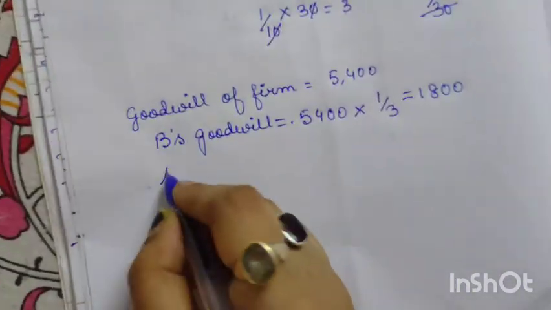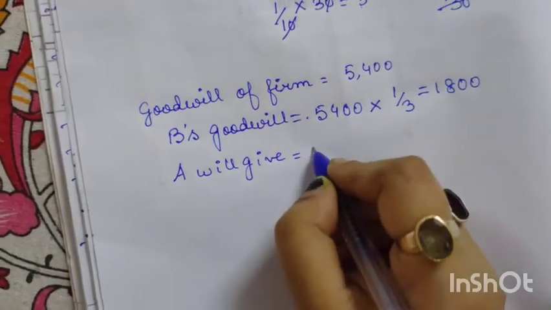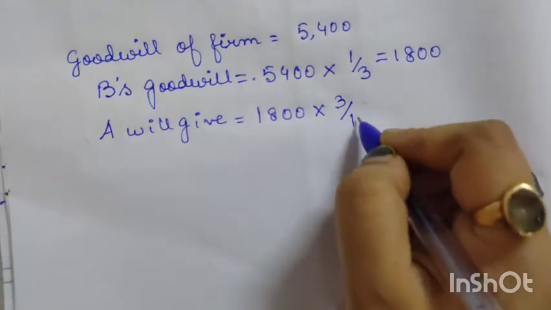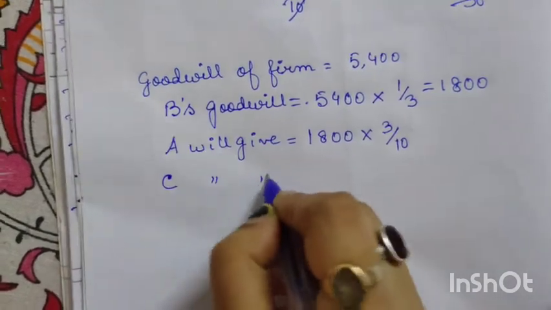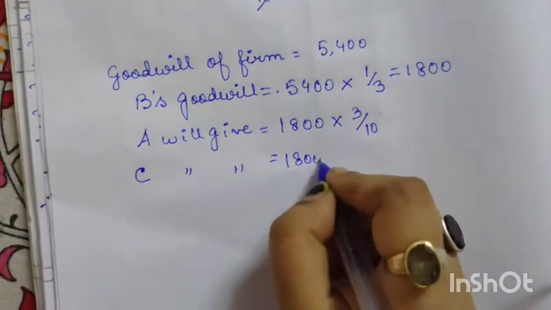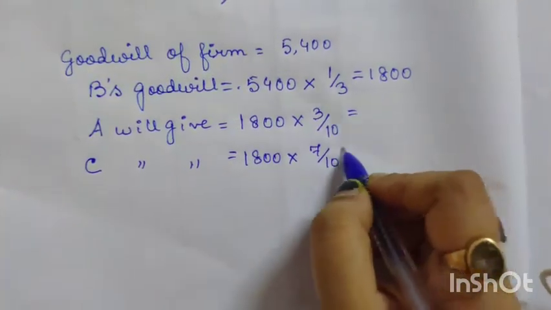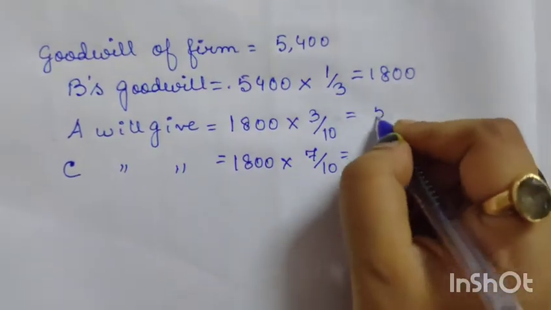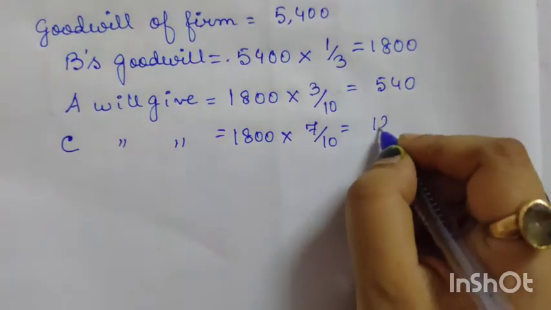So now A will give 1,800 into their gaining ratio, which is 3:7. So it will be 3 plus 7 is 10. So 3/10. And here C will give 1,800 into 7/10. So now if we do the calculation, for A it will be 540 and for C it will be 1,260.